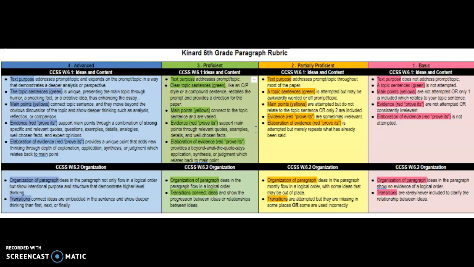Really awesome celebrations. A lot of us did super well on that. If you did happen to have something in the 2 category, there's comments on your paragraph as to why, and that would make it a 2.5, so make sure you're aware of that.